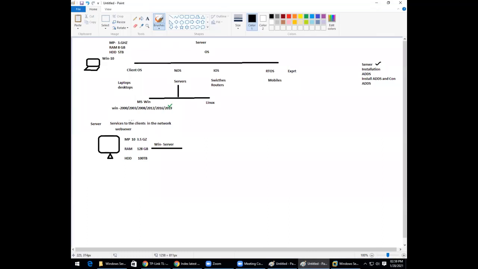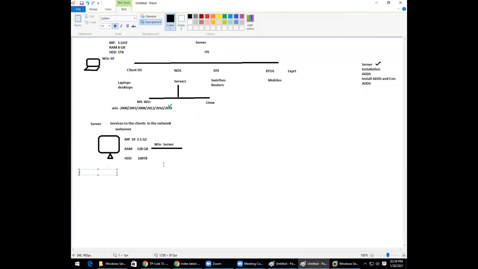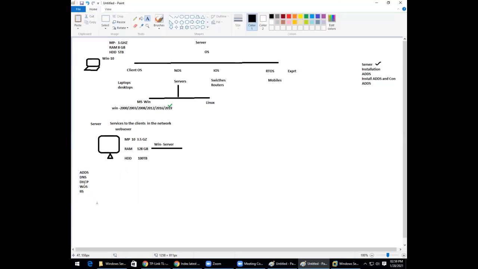The concept here is, what can I do with this server? In this server you can configure some services. Number one, ADDS, for example. Number two, DNS. Number three, DHCP. Number four, WDS. And number five, IIS. So what are all these things? These are different servers which play different roles.